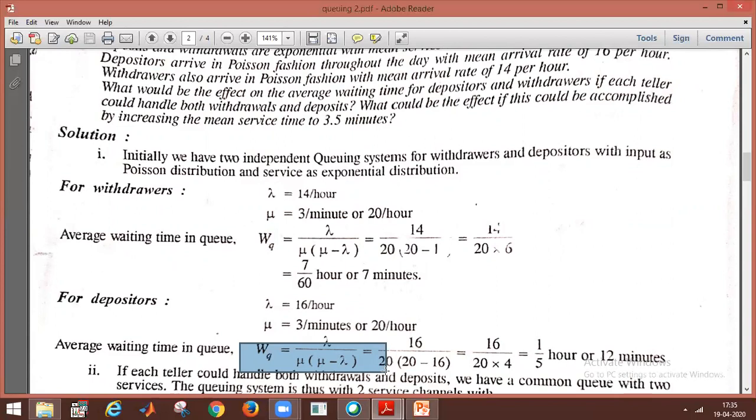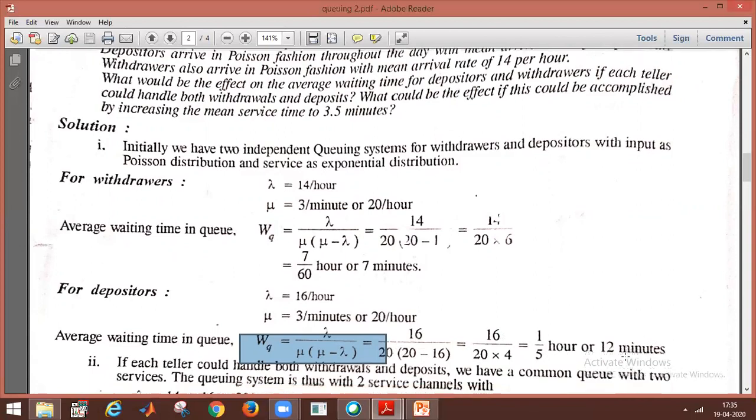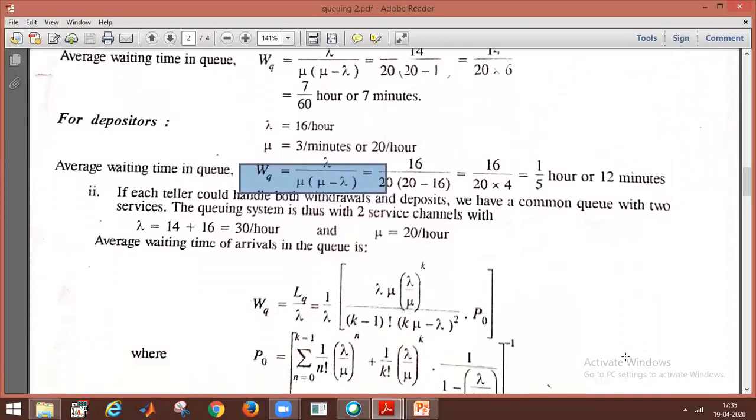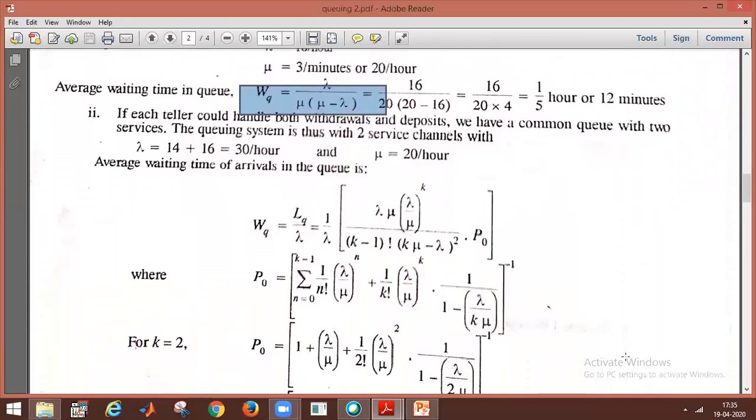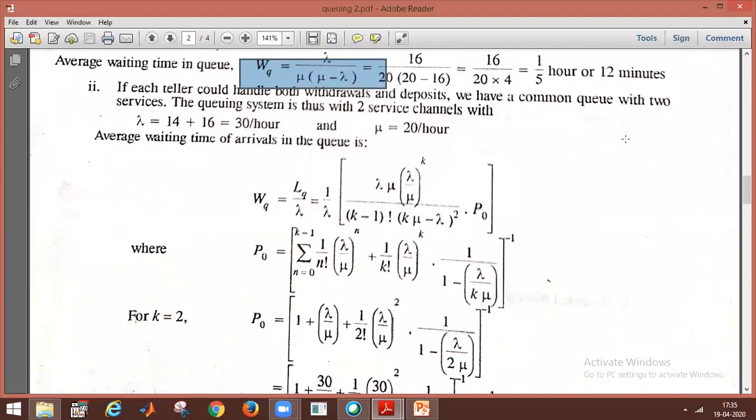So the formula is lambda by mu into (mu minus lambda). Substitute the lambda and mu values, and we get 1 by 5 hours, which you have to convert into minutes by multiplying by 60, that is 12 minutes. Okay, so here,